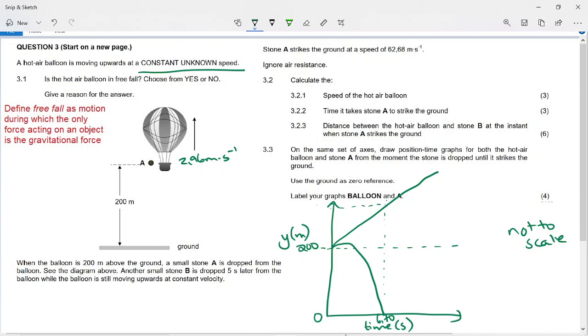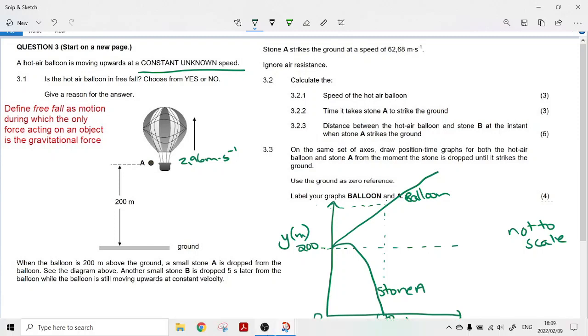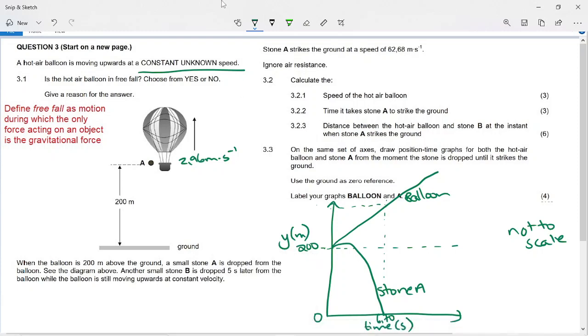But this is basically how the graph looks. We should label it. This is stone A, and this is the balloon. And notice I haven't given a very steep gradient to my balloon graph, because it's going really slowly, 2,96 meters per second, compared to how fast stone A was going when it hit the ground. It doesn't need a very steep slope.